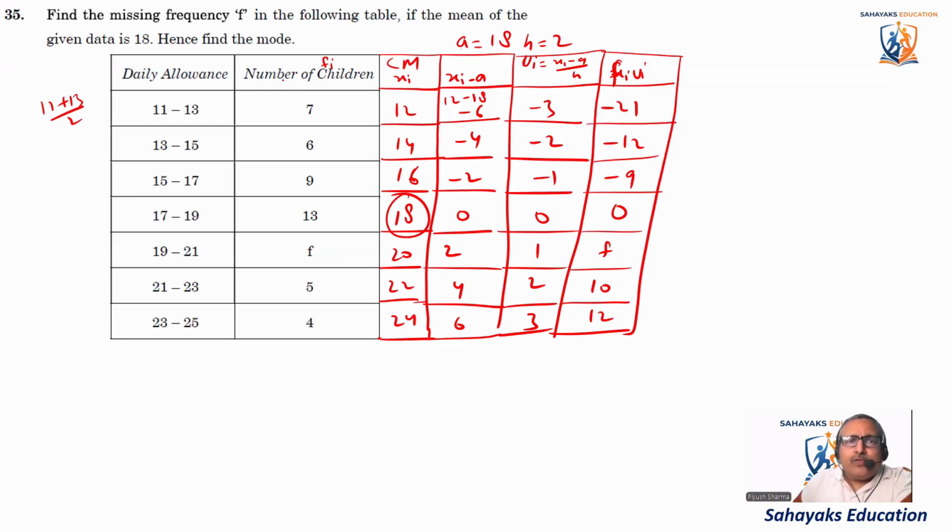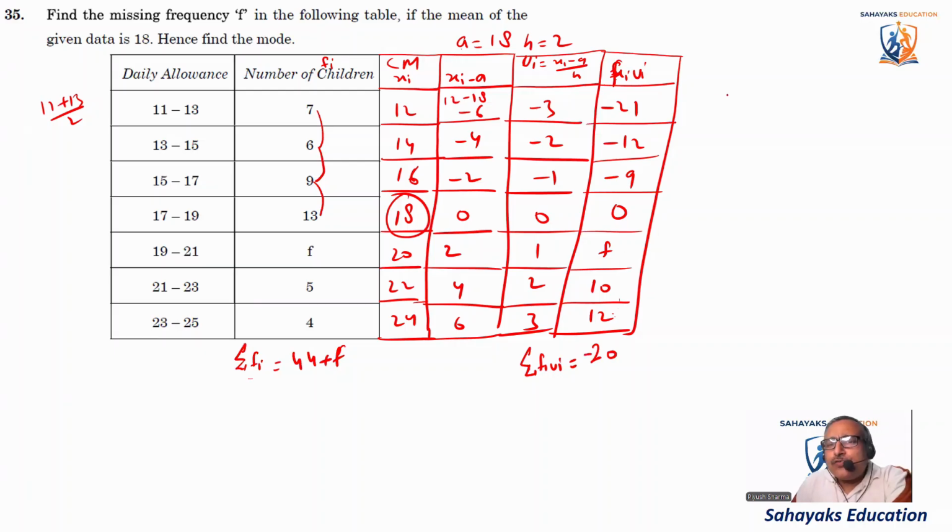Now, first we'll calculate sigma fi. That is equal to 13 plus 9 is 22, 22 plus 13 is 35, 35 plus 5 is 40, plus 4 is 44. It comes as 44 plus F. This is sigma fi. And we'll calculate sigma fiui, and that value comes out to be minus 20 plus F.